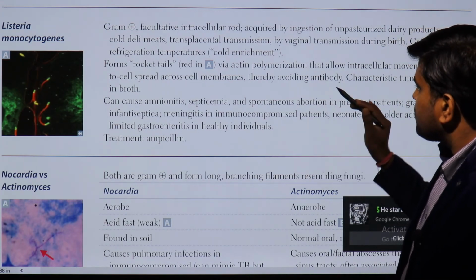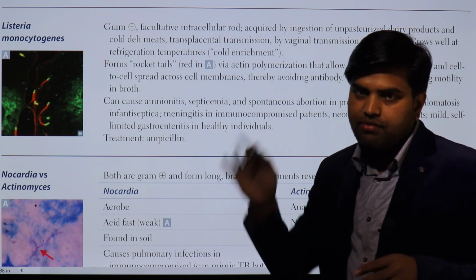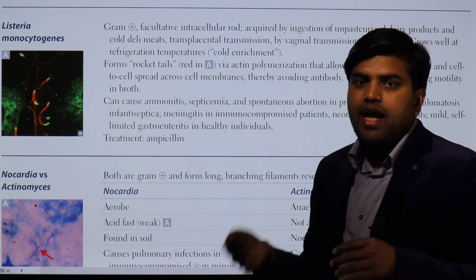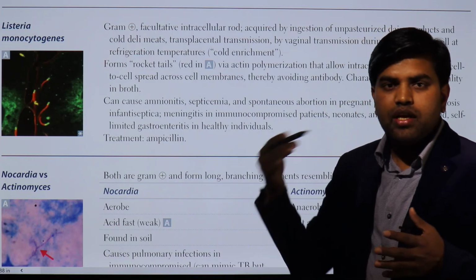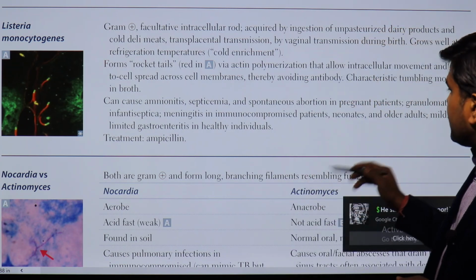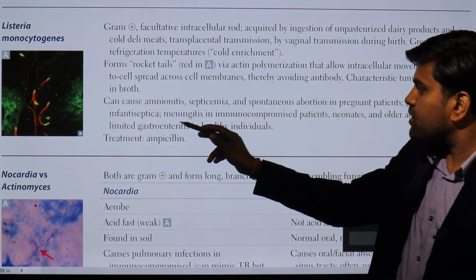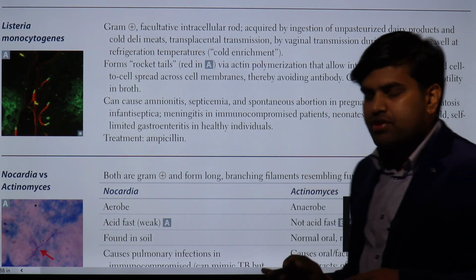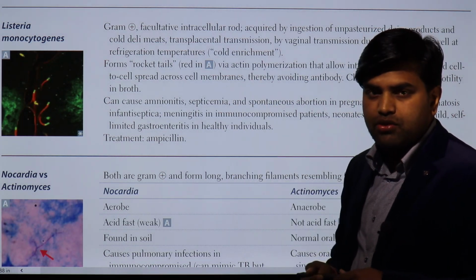Okay. So in a nutshell, Listeria monocytogenes is a gram-positive bacterium that can move intracellularly. It is a facultative intracellular organism that escapes the humoral antibody, and mainly causes disease in pregnant women and in immunocompromised newborns or older people, who develop meningitis and may die. They can have other diseases as well, like amnionitis, septicemia and spontaneous abortion in pregnant patients, granulomatosis infantiseptica, and mainly meningitis in immunocompromised neonates and older adults. There is only limited gastrointestinal infection. So although this is simple, a question can be asked about Listeria monocytogenes. Thank you.